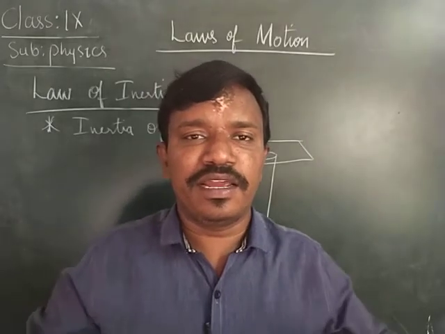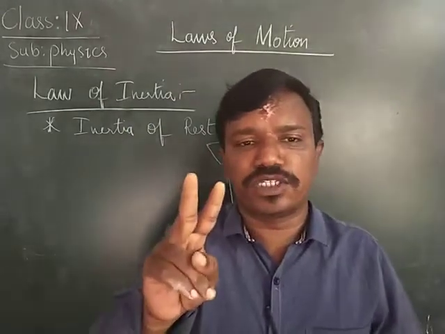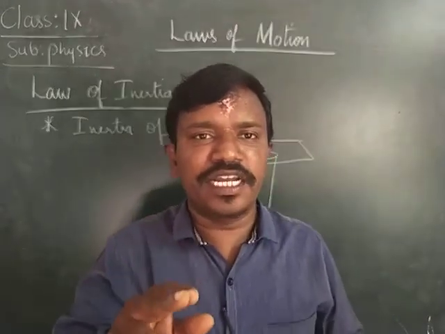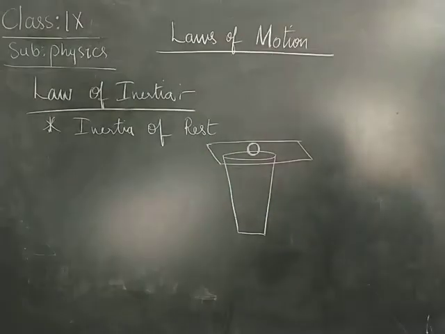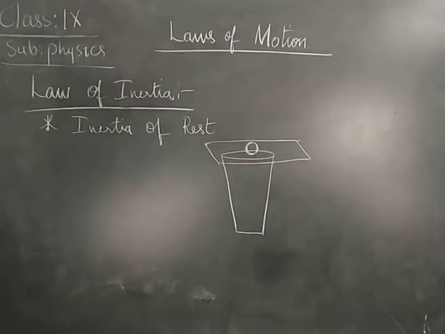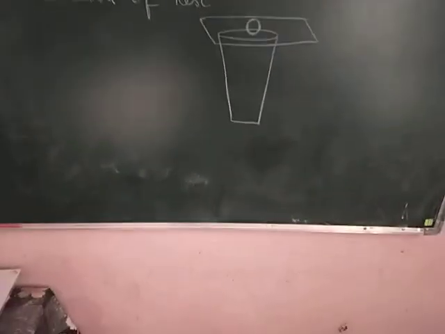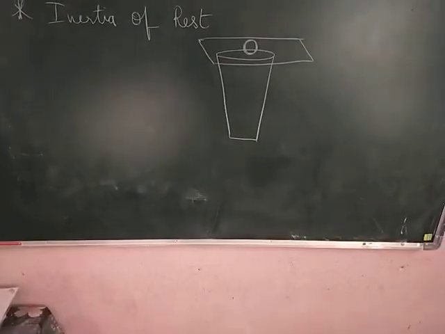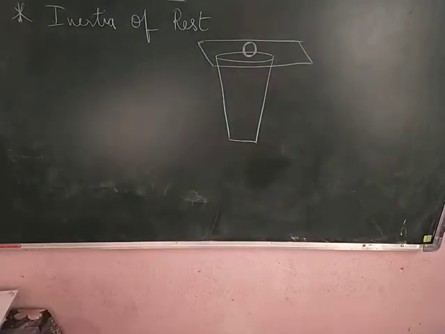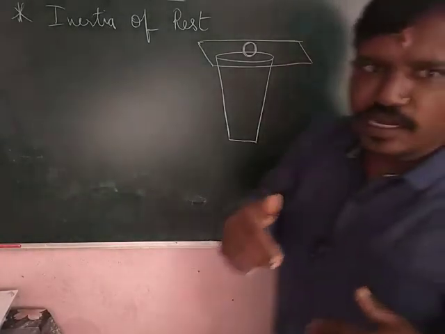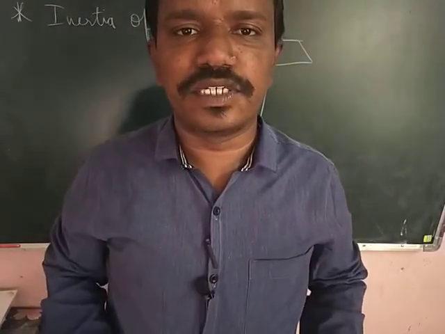Normally our total body is divided into two parts, the upper part as well as the down part. Children, the upper part and the down part.